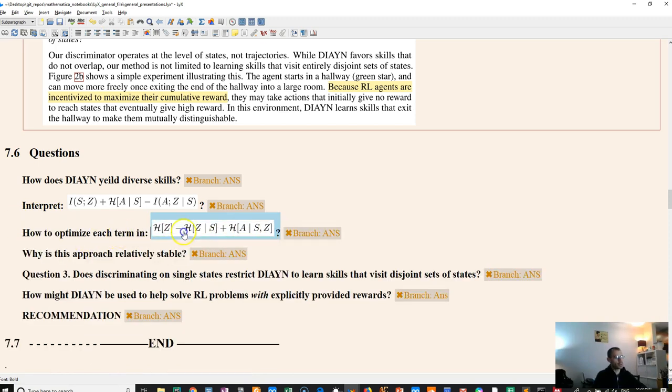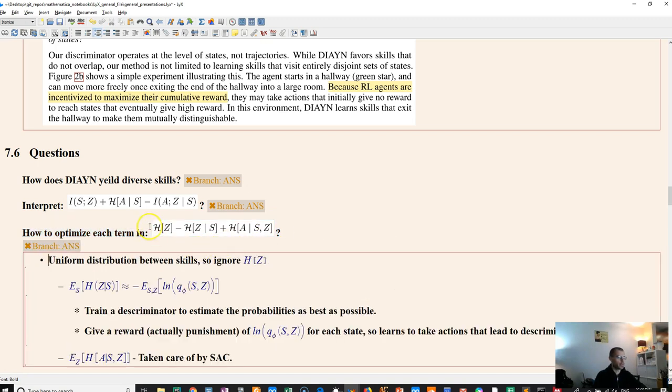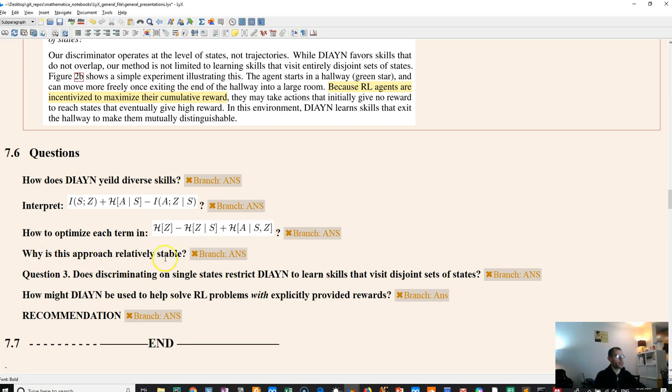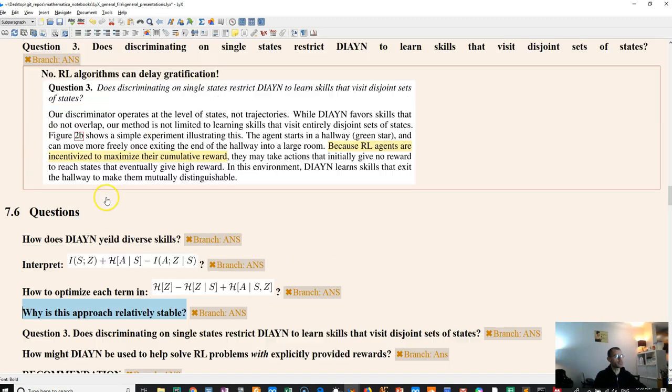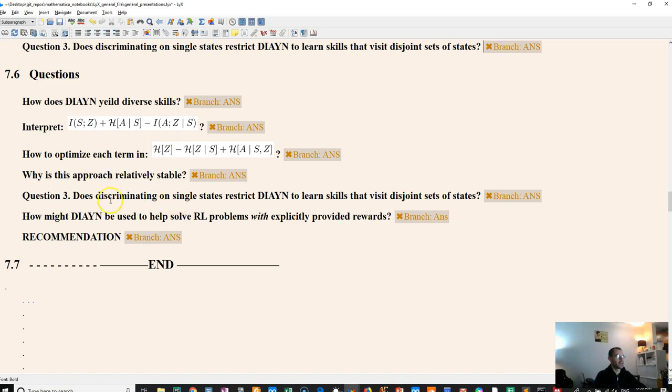So how would you optimize the terms in this? Again, we don't optimize that one. It's uniform, and this is the discriminator, so optimize the log of the discriminator, and maximum entropy formulations will optimize that. Okay, why is this approach relatively stable? Well, we just went over that.